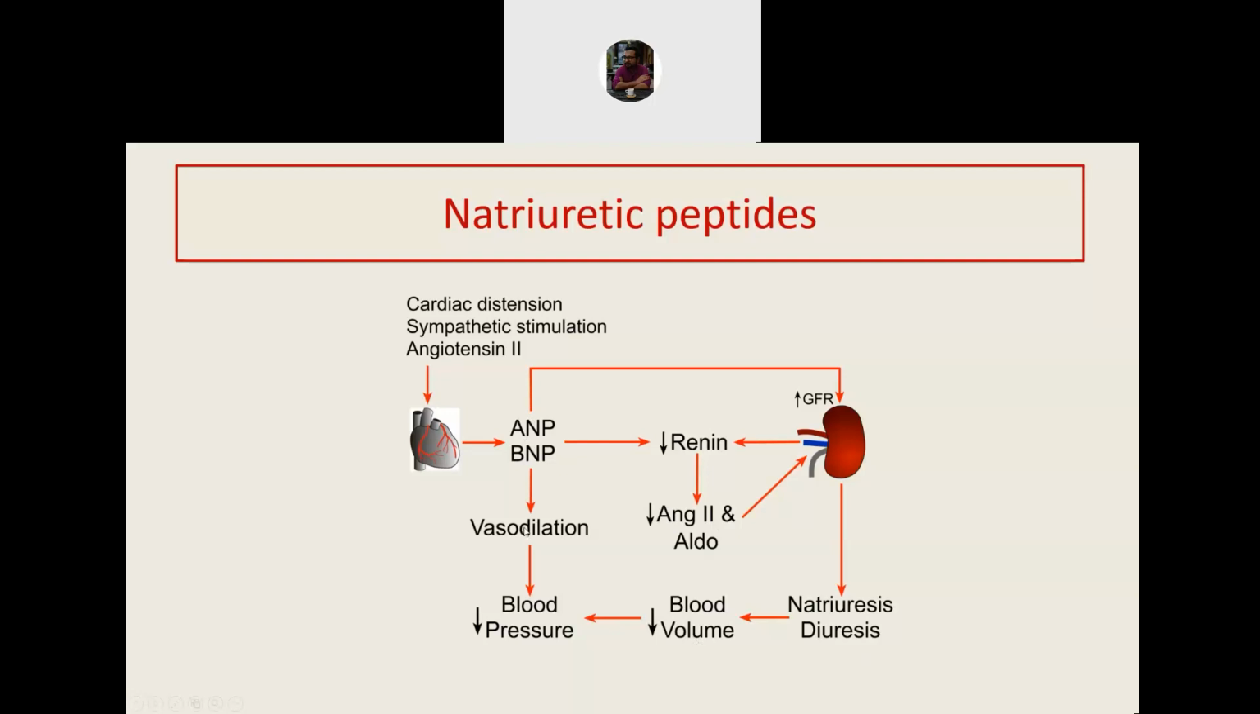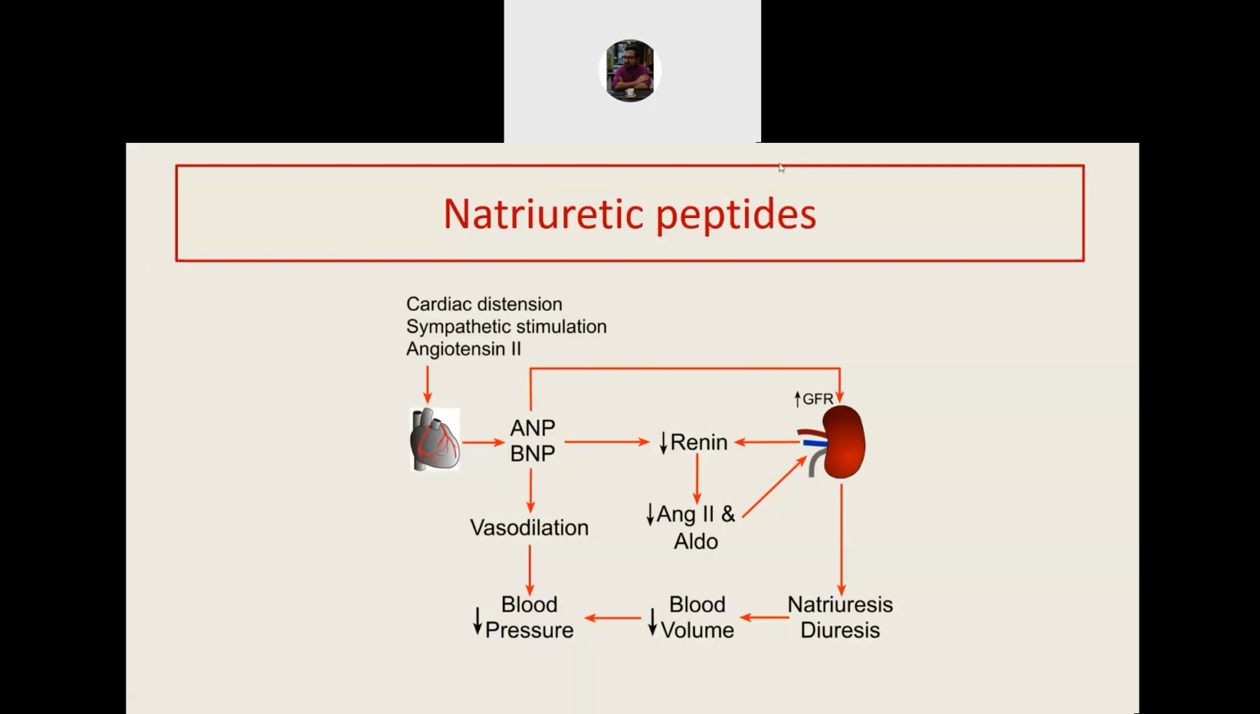ANP and BNP are also vasodilators. So they cause vasodilation and a fall in peripheral resistance. As the volume as well as the vessel diameter changes, ultimately there is a decrease in blood pressure. So this is how natriuretic peptides work.